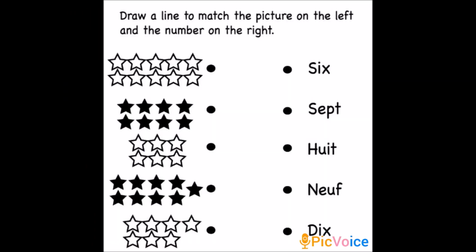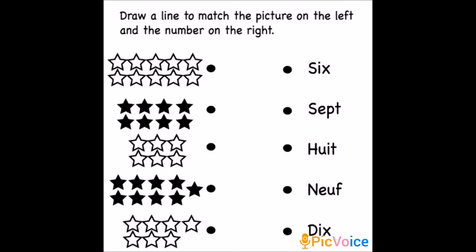Now you have another paper also. Okay, another page. So you can see you have to draw a line to match the picture on the left and the number on the right. Okay. So you know the number names. We learned the number names, isn't it?